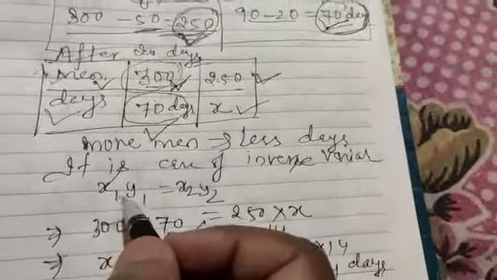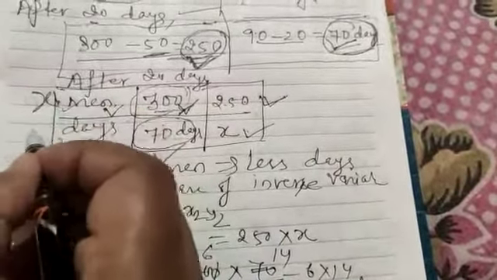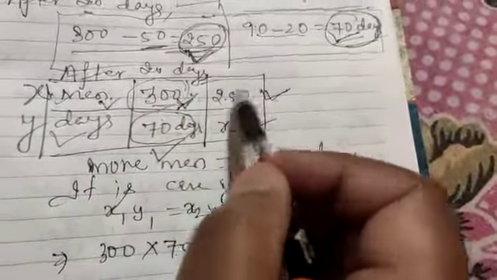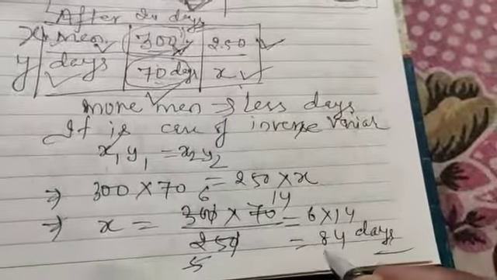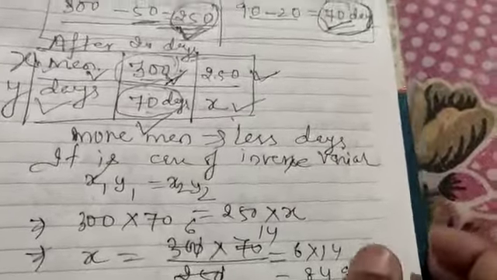We will apply the formula here. x1 y1 equal to x2 y2. Here x is the first quantity and y is the second quantity. This is x1, x2, y1, y2. Put the values and we get 84 days.